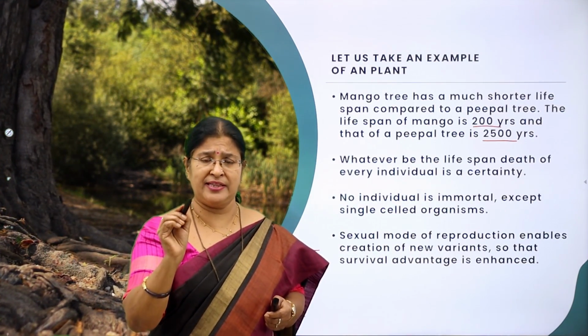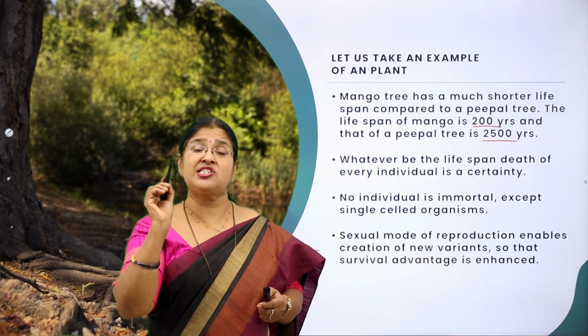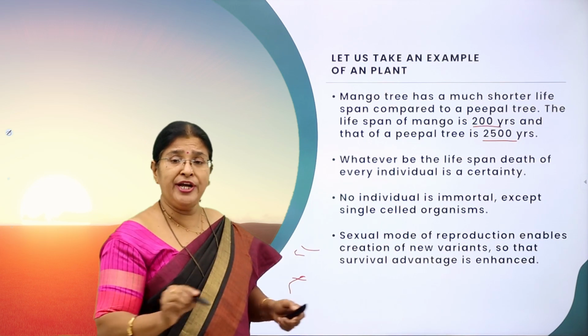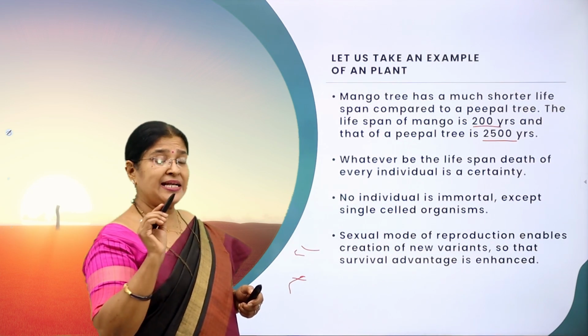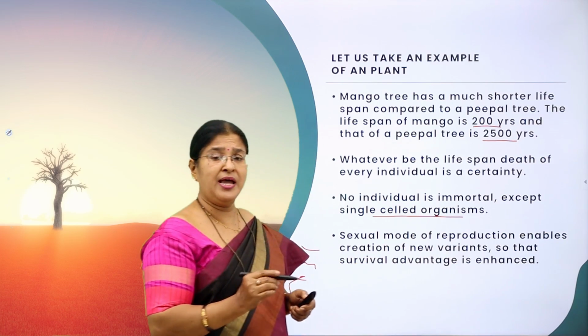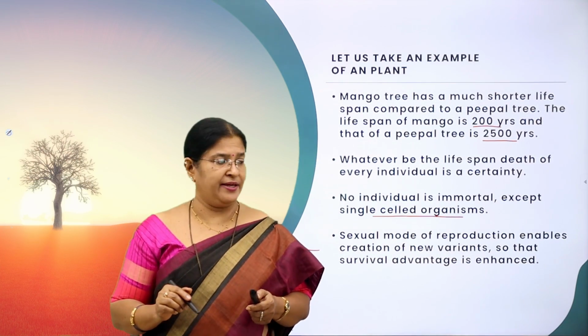Whatever may be the lifespan, one thing you have to remember, whoever is born on this earth has to die one day. That means to say, death is a certain process. Death is certainty, right? And no individual is immortal except for single-celled organisms. So whoever is born has to die one day, right?